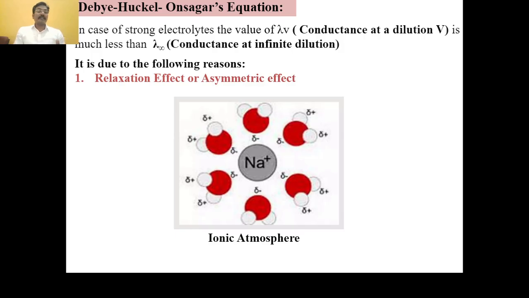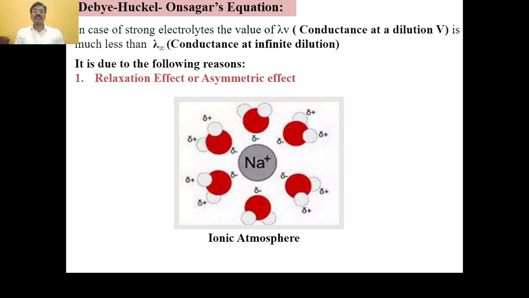Then, this Debye-Huckel theory was extended by Onsager, and they gave a mathematical equation called the Debye-Huckel-Onsager equation.